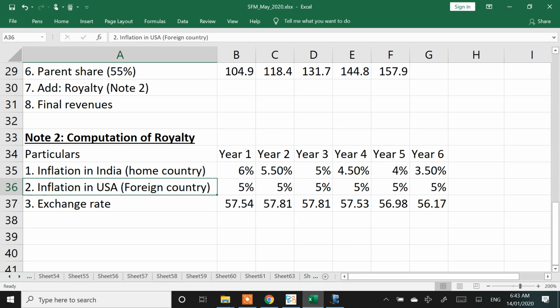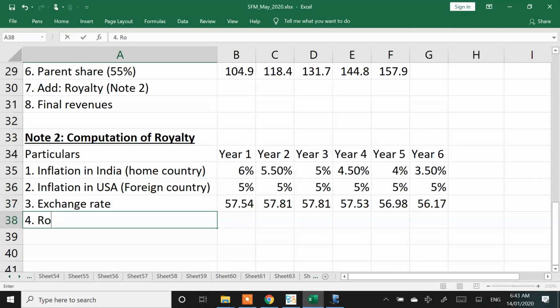Initially, rupee will depreciate and then finally rupee will start appreciating because India's inflation will go lower than US inflation. The rates are 57.54, 57.81, 57.81 comes down to 57.53, 56.98 and 56.17. Any doubts on this? Clear? Any doubts on exchange rates? Clear?